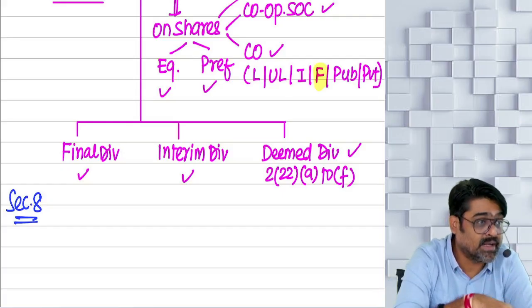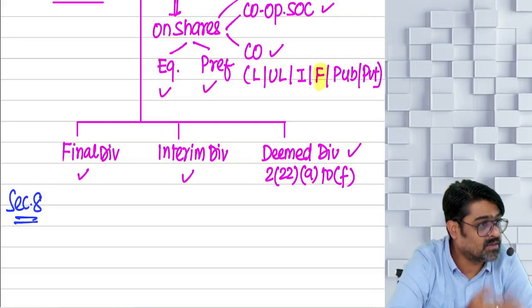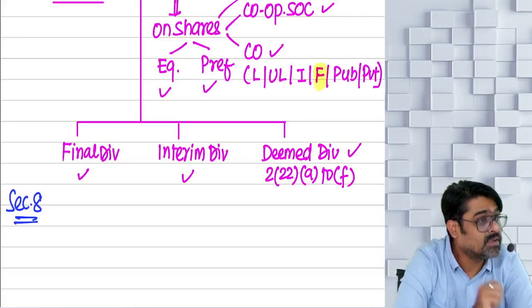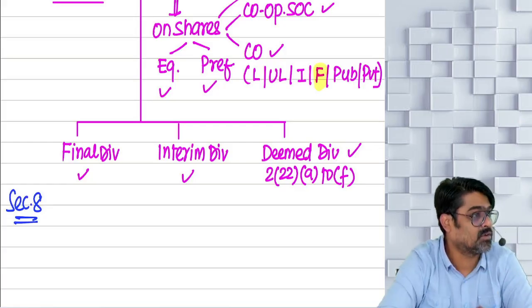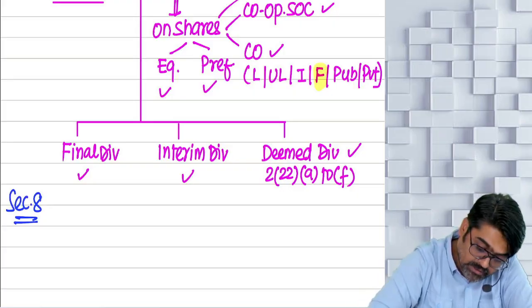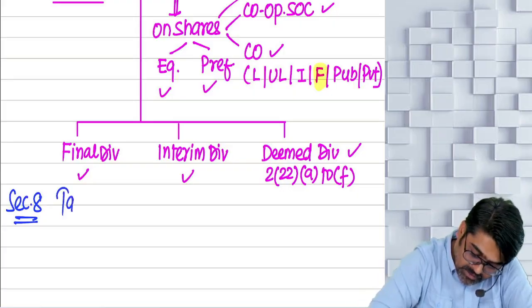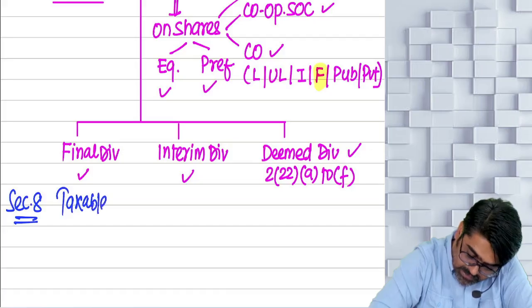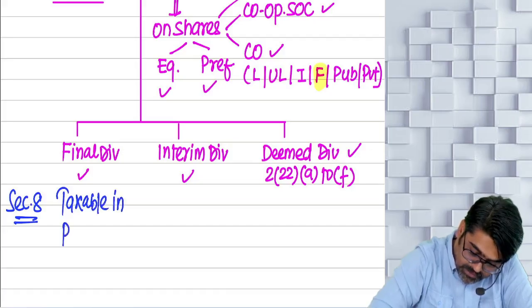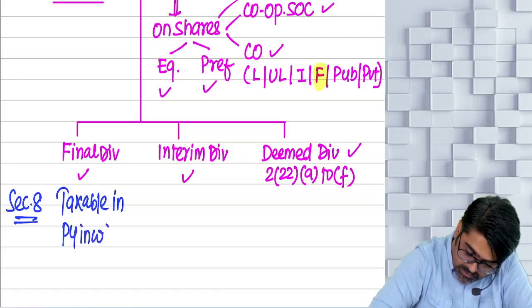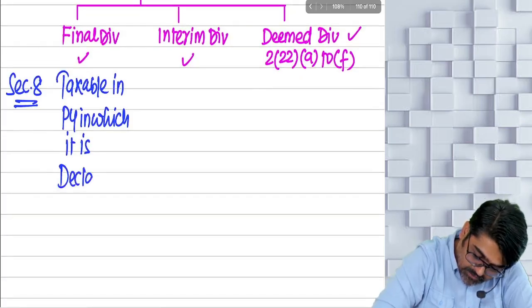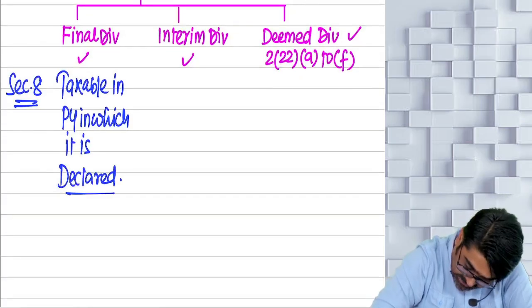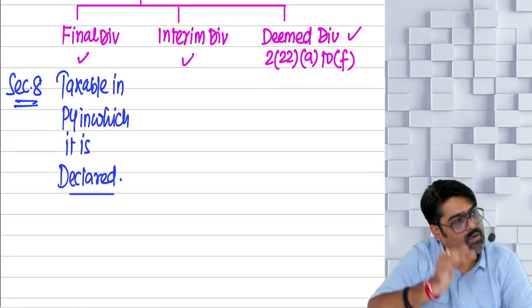So, what if the final dividend is declared in this year and paid in this year? It will be taxable in this year. Why? Because it is declared in this year. So final dividend is taxable on what basis? Declaration. So final dividend is taxable in which previous year? In the previous year in which it is declared, because the moment it is declared, it is confirmed that you are going to get that dividend.